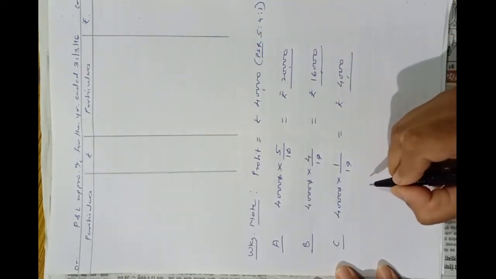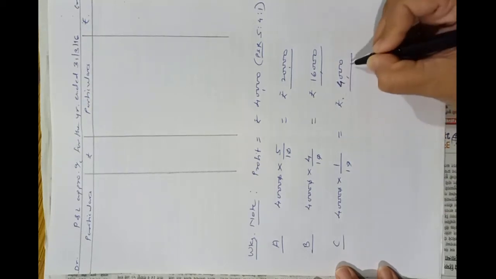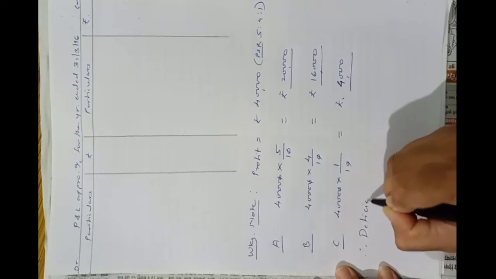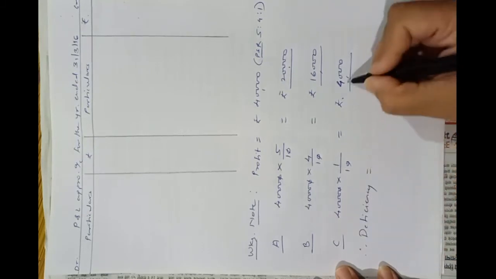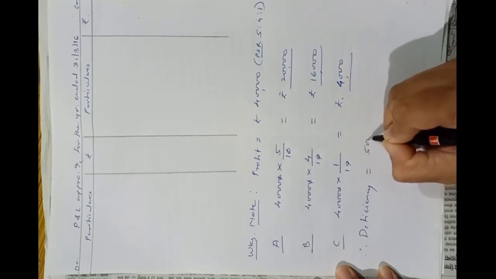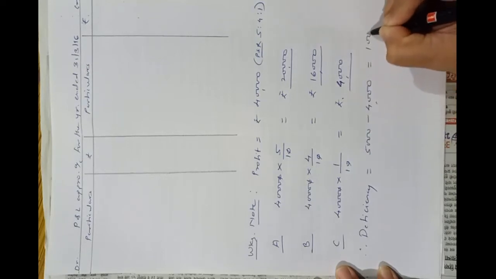And in the problem they told us that C is given a guarantee of rupees 5,000. It means he will at least get rupees 5,000. Therefore deficiency is equal to guarantee given 5,000 minus actual profit 4,000. So there is a deficiency of rupees 1,000 here.